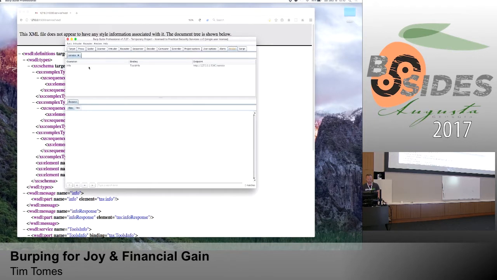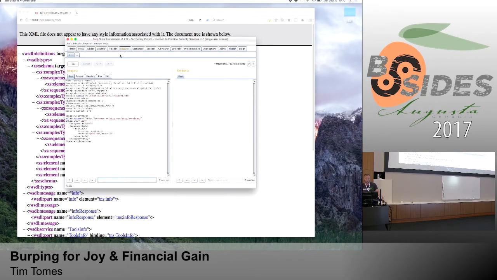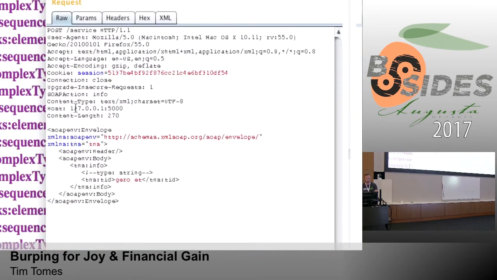If we click over here in WSDLer, you'll see that we have one operation in this service called tools info. Here it's very plain to see. It's obvious. Now if we click on that, we have our sample request. We can right click it, send it over to Repeater, and now we can replay this, manipulate parameters, and tinker with the web service.